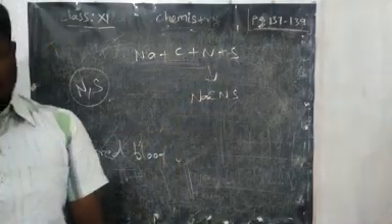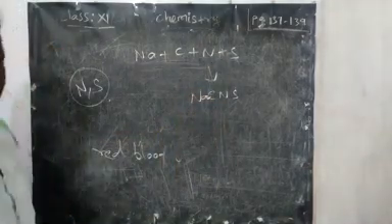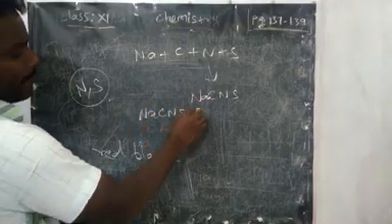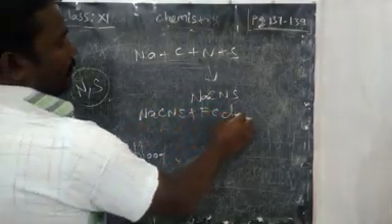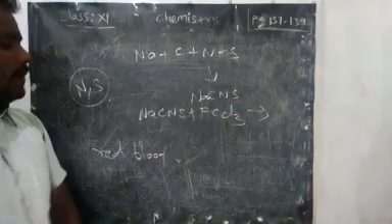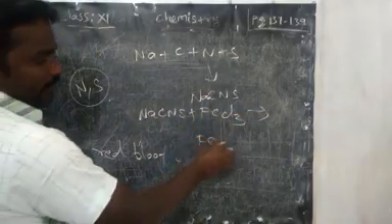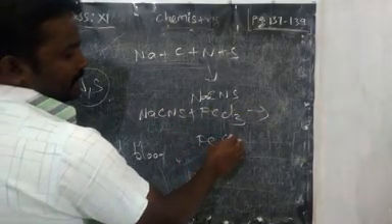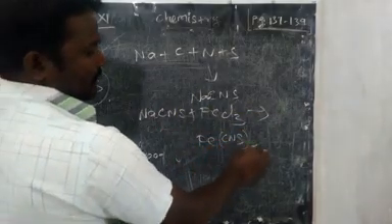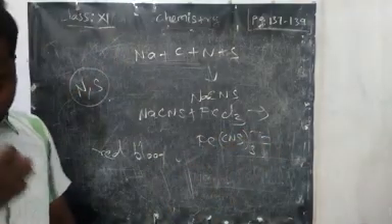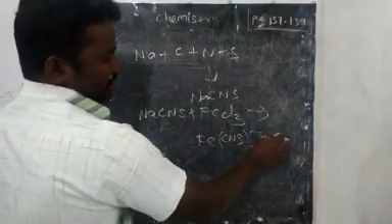Sodium thiocyanate is reacted with FeCl3, iron chloride. What will be the product? The product is nothing but ferric thiocyanate, Fe(CNS)3, along with 3 NaCl.